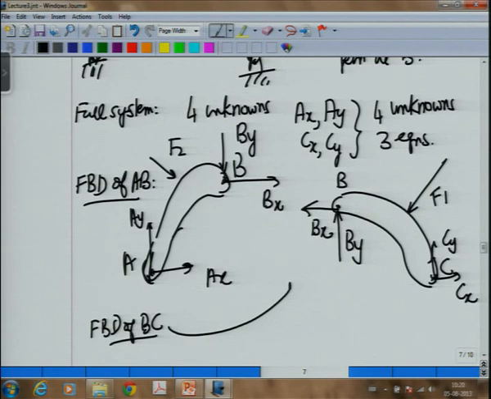So actually this is all following from dynamics. I have put sigma f is equal to 0 here, actually it is equal to ma, and that also tells you why the forces are being applied if there is a restraint. If there is a restraint, you are preventing the acceleration, and since f is equal to ma, because you are preventing the acceleration, it is providing a force. That is the logic of saying that an unknown support provides a force if it does not allow movement, because f is equal to ma, you are forcing the acceleration to be 0, that is why the force has to be there. So that was the whole logic.